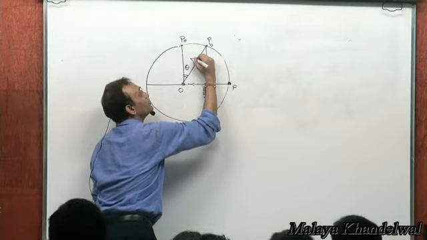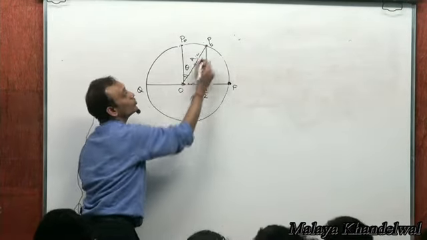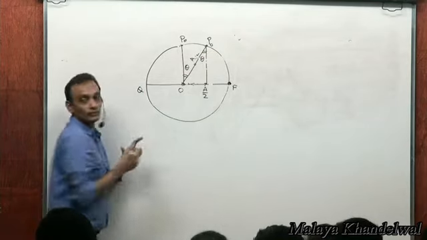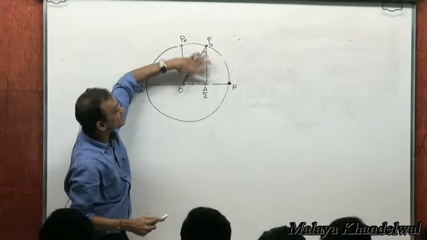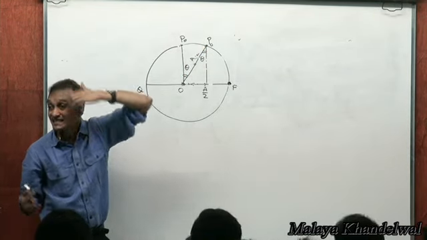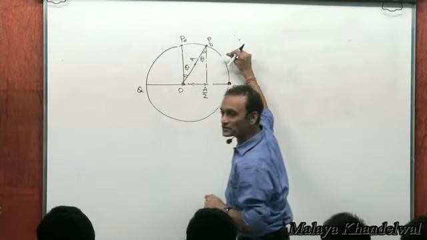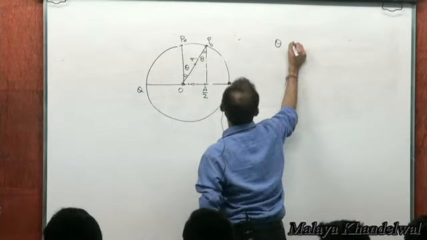Realize that this is a by 2, this is a, this is a, this is a by 2. This angle is theta. So cos theta is a by 2 by a. Cos theta is half. Theta is 60 degrees, isn't it? I hope all of you understand this.